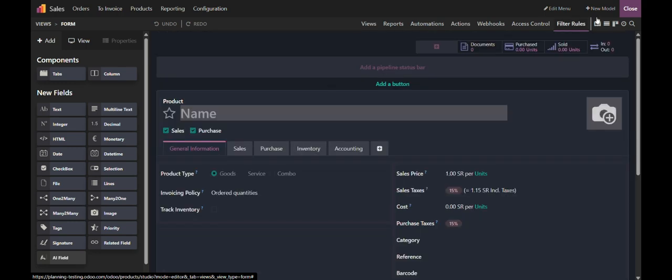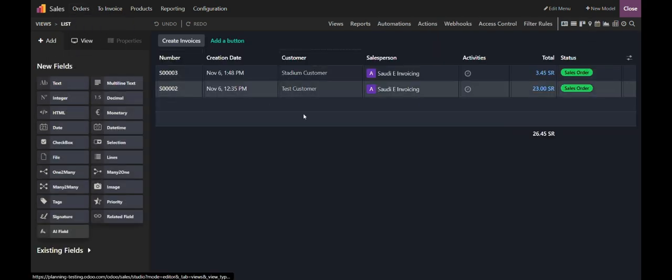Here also you have different options to view it. If you want to move on to another model, you can simply click on this quotation, and you can easily move on to the next model.